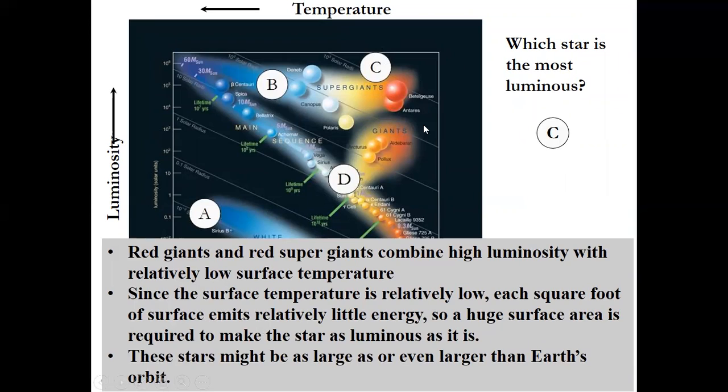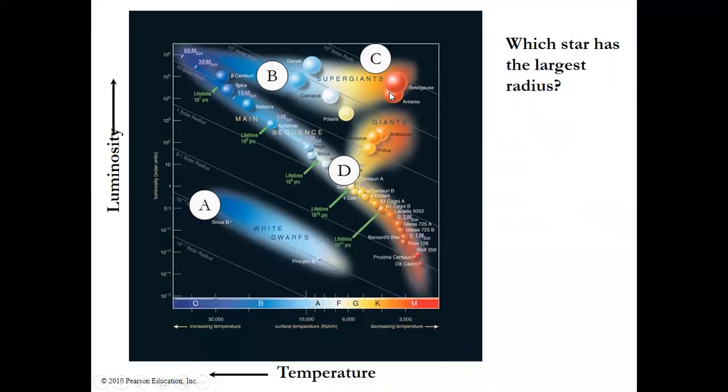Since the surface temperature is relatively low, each square foot of surface emits relatively little energy. So a huge surface area is required to make the star as luminous as it is. These stars might be as large as, or even larger than, Earth's orbit. They are really large stars. Betelgeuse is one of the red supergiants. Which star has the largest radius? That's a good question. Which stars are big? Here my answer will be C.